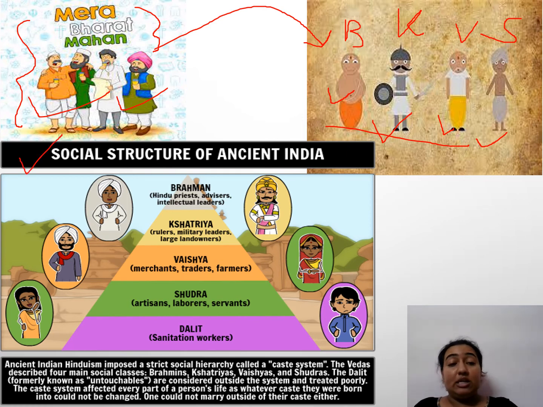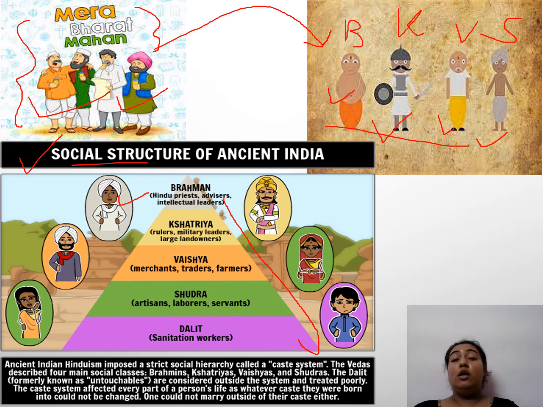Now the social structure in ancient India. We can see how a triangle hierarchy is being followed over here. So students, the first person who used to get all the respect, izzat, naam, shohrat, everything was the Brahman. Now the Brahman was a Hindu priest, an advisor related to religion, ऐसा करना चाहिए, वैसा करना नहीं चाहिए.